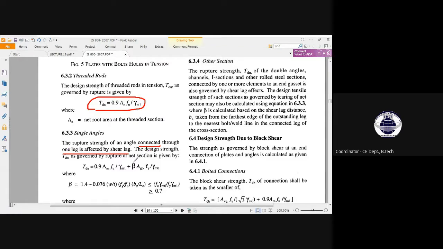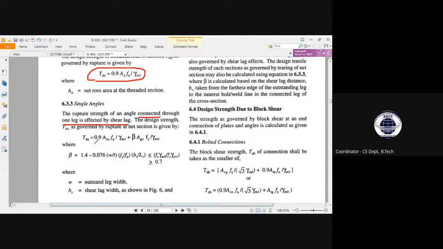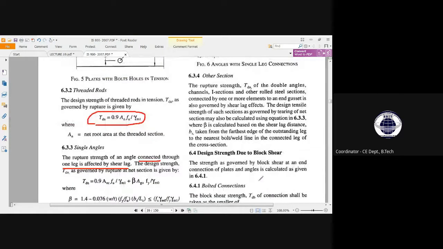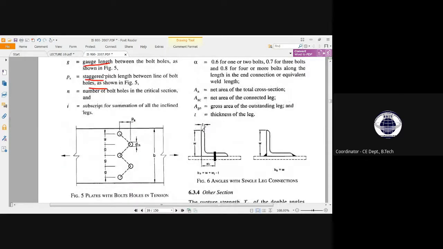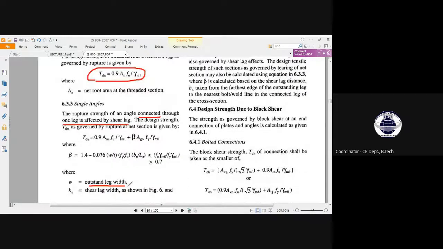So in that case, what will be our design strength approach? That will be Tdn equal to 0.9 Anc Fu by factor of safety plus beta Ago Fy by factor of safety, where beta is represented as this formula. See, this is 1.4 minus 0.076 w by t. w is the outstand leg width. Outstand means the leg which is not connected, which is lying outstand. So that is the outstand leg width.